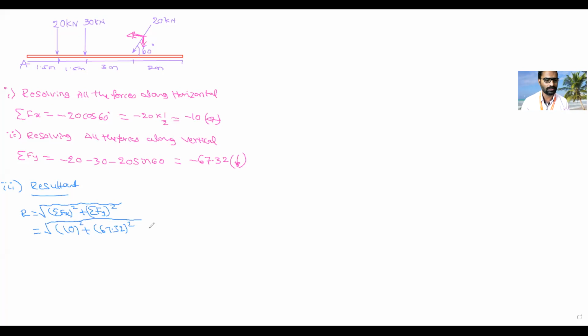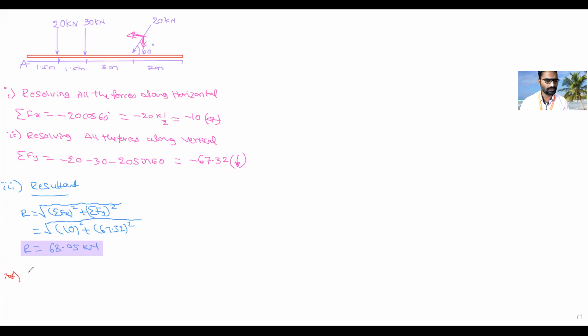So what is the answer you are getting? R is equal to 68.05. Yes, correct. 68.05 Newton. Okay, so this is the value for your resultant force. Is it clear, everyone? Yes, sir. Okay. Next, what is the answer next? Alpha.